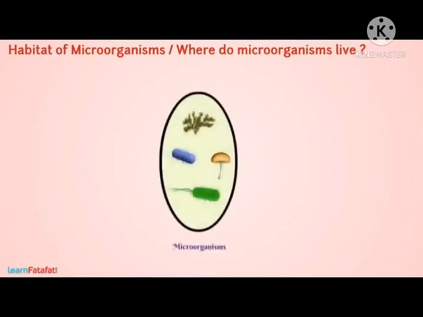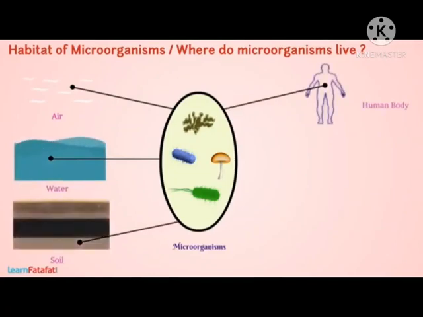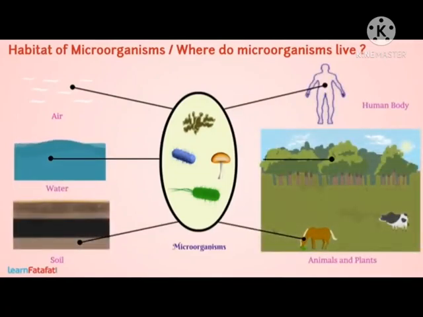Habitat of microorganisms, or where do microorganisms live? Microorganisms are everywhere around us, in air, water, soil, in our body, and the bodies of other animals and plants.